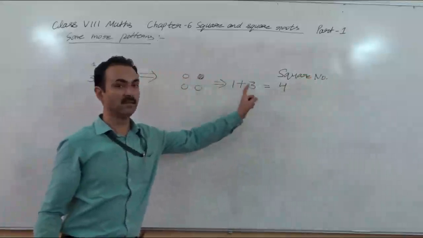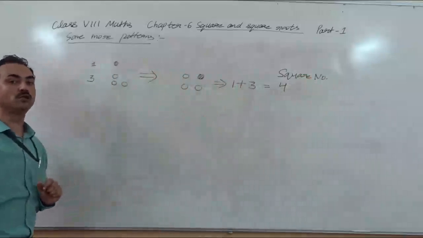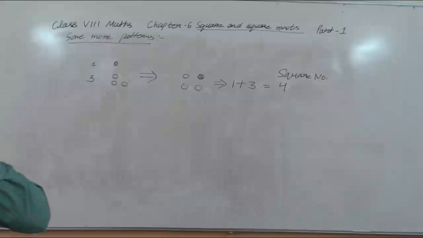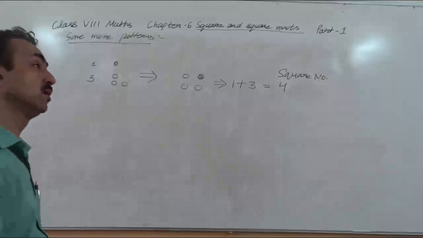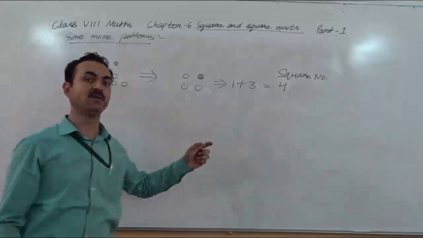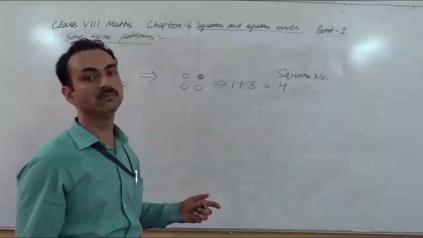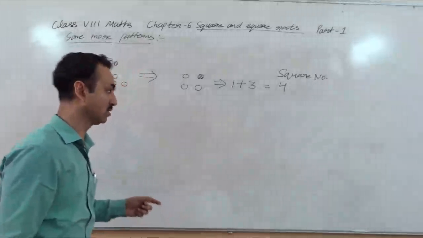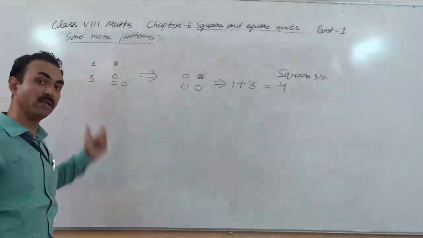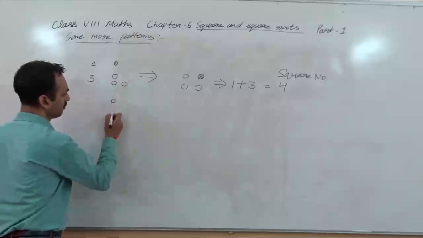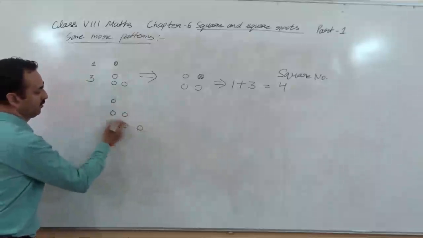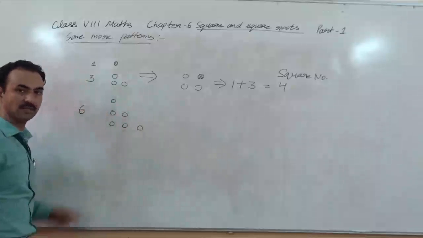So what is this? These are two consecutive triangular numbers. If we combine two consecutive triangular numbers, as you have understood in class 6, you have understood some triangular numbers and square numbers. Do you remember? Yes. So these are triangular numbers. What will be the next triangular number? 1, 2, 3, 4, 5, 6. 6 will be the next one.